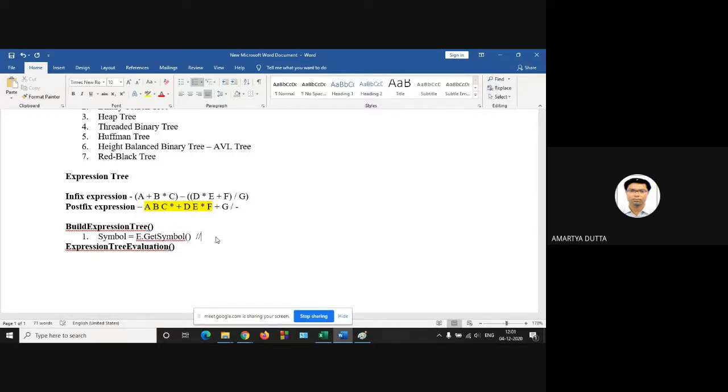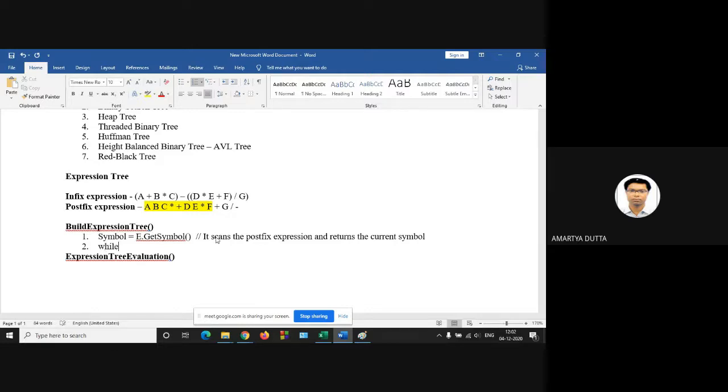Get symbol is nothing but the operation which scans the postfix expression and returns the current symbol. Okay, so next step.